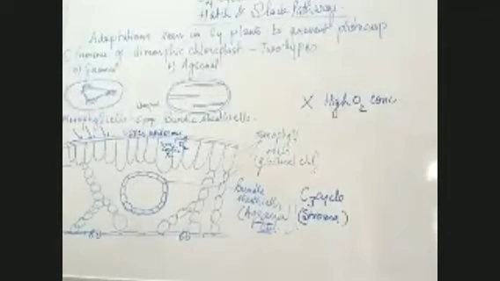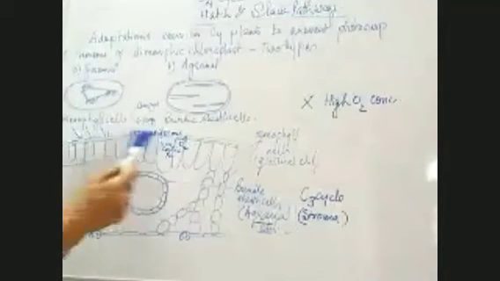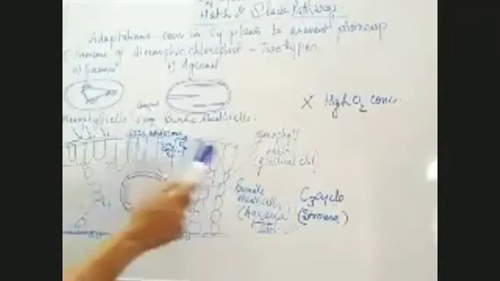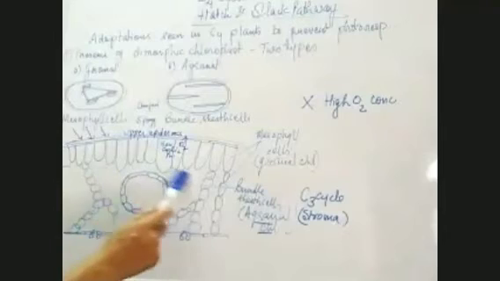Now, there is a layer of cuticle, then a layer of epidermis, then a layer of compact parenchyma, the mesophyll layer, then some air cavities.